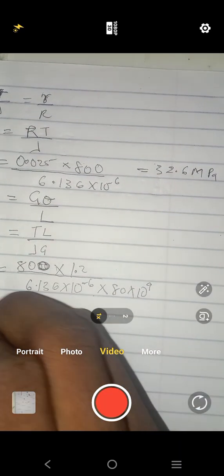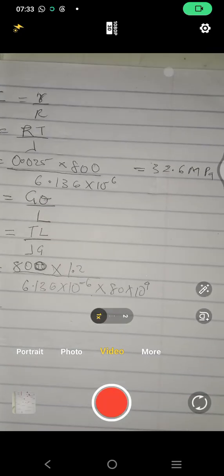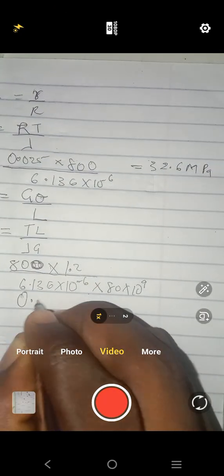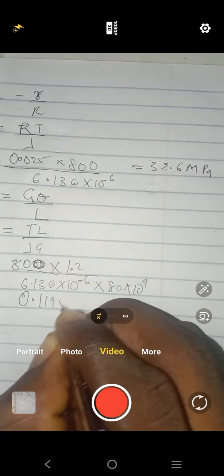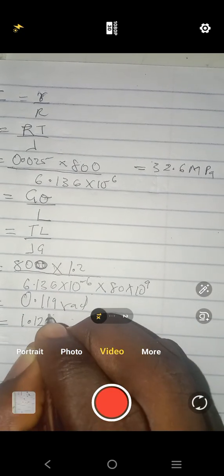If we work that accurately, let me check my calculator, we are going to have 0.119 rad. Then if you convert it, we have 1.12 degrees.